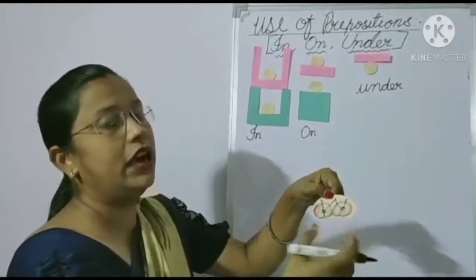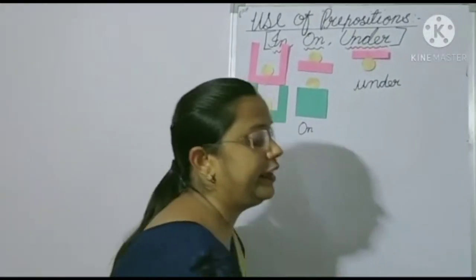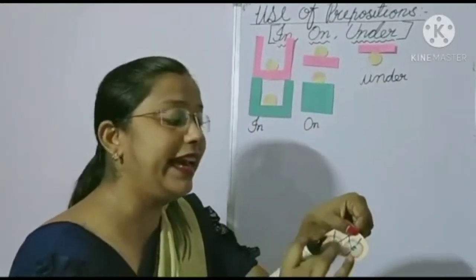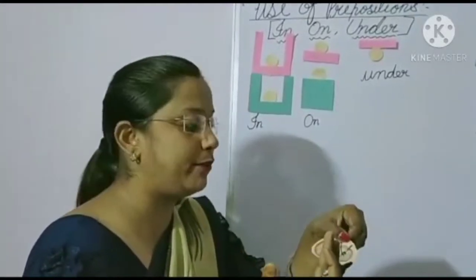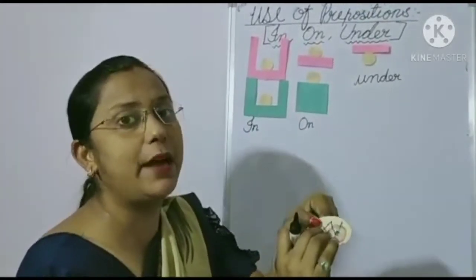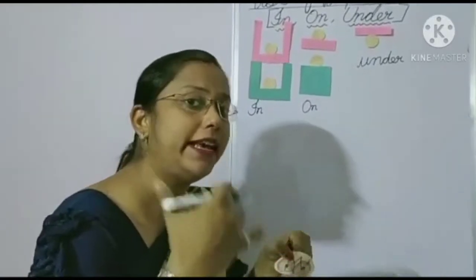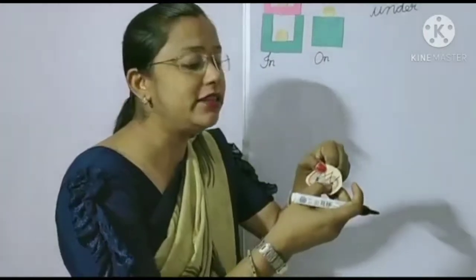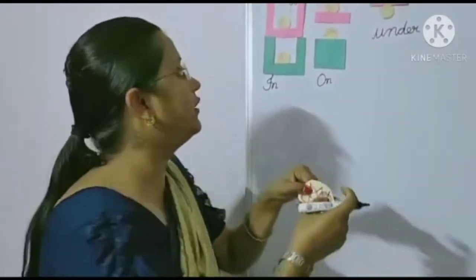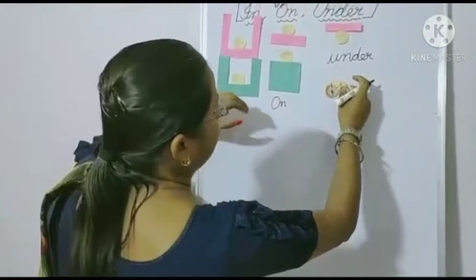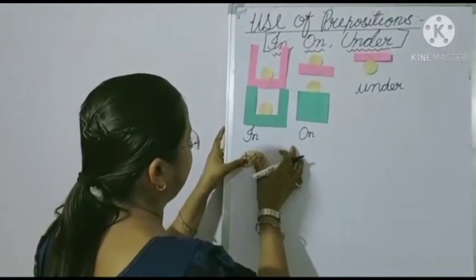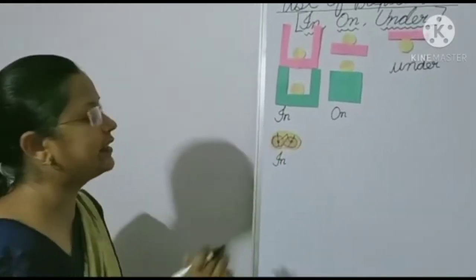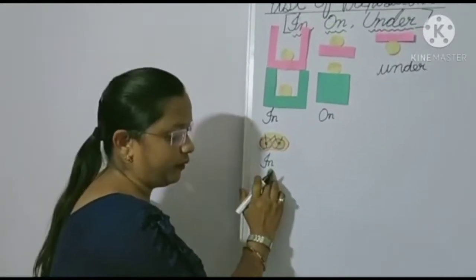Apple, seeds. लोग जो एप्पल खाते हैं, see this apple, seeds कहाँ होते हैं? एप्पल के अंदर. Seeds are in the apple. जो भी seeds होते हैं वो एप्पल के अंदर होते हैं. What we have to say, क्या बोलेंगे हम लोग? Seeds are in the apple. In the apple. Apple के अंदर है ना seeds, then we have to use in preposition.